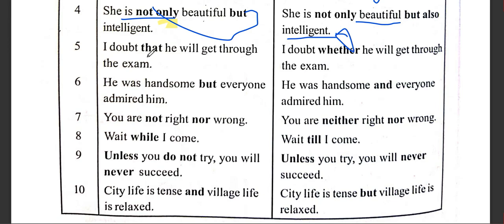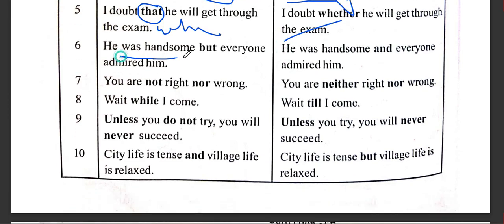I doubt. When you use I doubt, this is a case of indirect speech, and you must use whether. Sometimes if also, but most of the time whether is preferred. I doubt whether he will get through the exam. He was handsome, but everyone admired him.